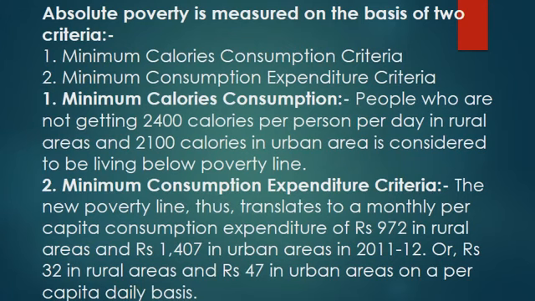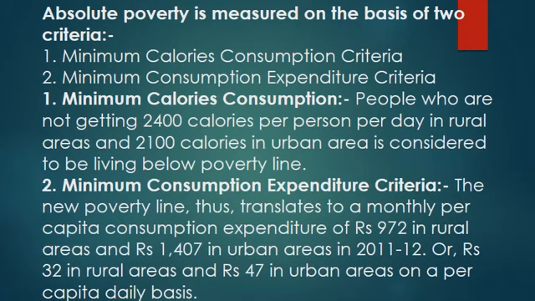This absolute poverty is measured on the basis of two criteria. The first criteria is based on calorie consumption, and the second criteria is based on monthly expenditure, or we can say daily expenditure. So these two are the minimum calorie consumption criteria and the minimum consumption expenditure criteria.